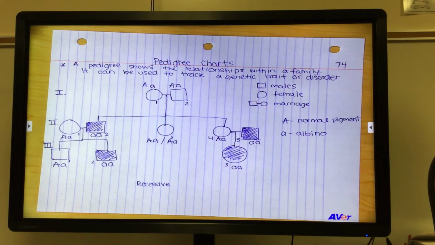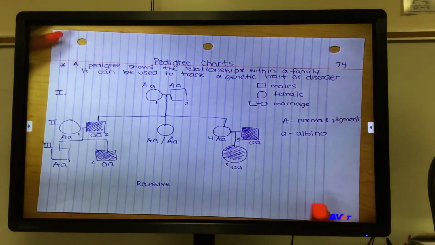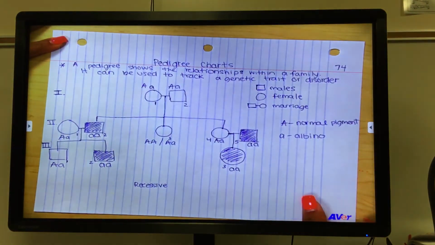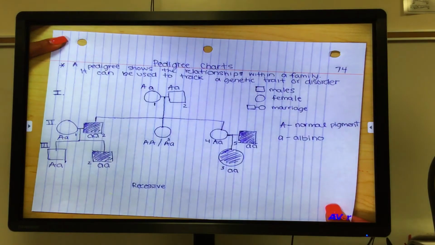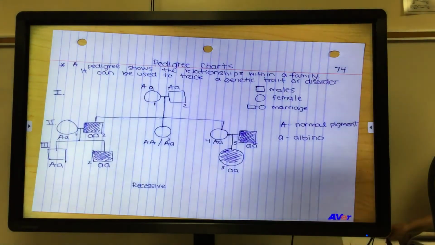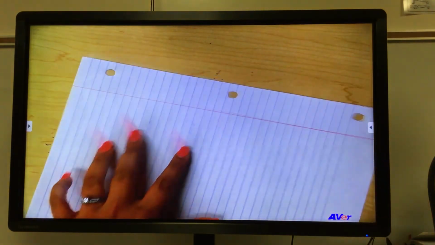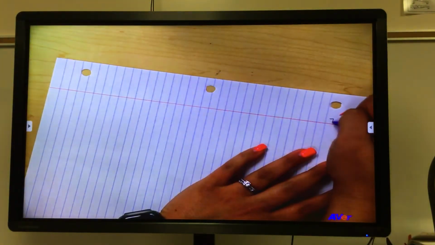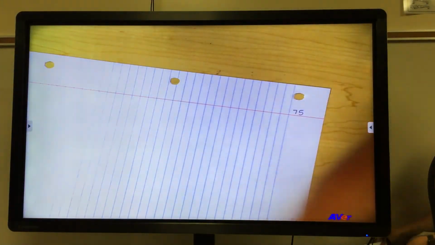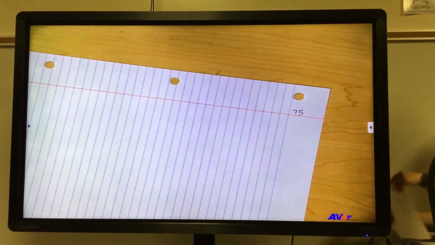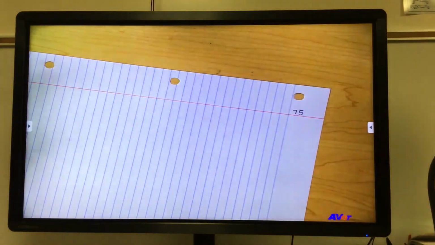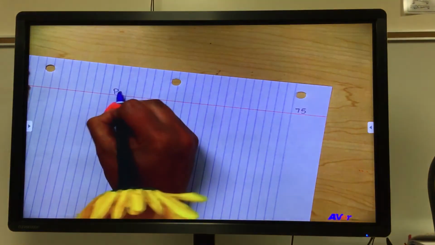When I return, I'll show you a pedigree on King Henry in his complicated, or Queen Victoria in her complicated pedigree of hemophilia. Okay, so let's do one more example. So that's page 74. Turn to your next page, page 75. And so we can write pedigree charts again.